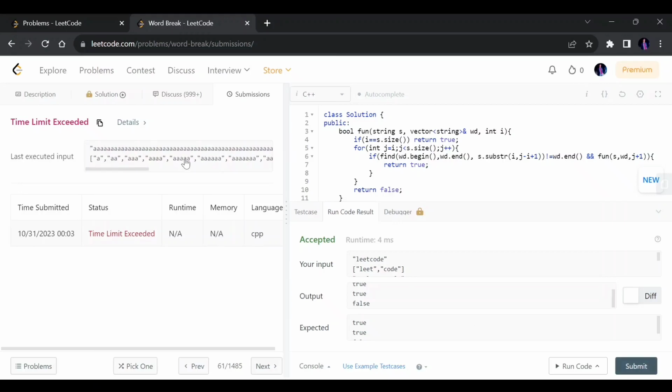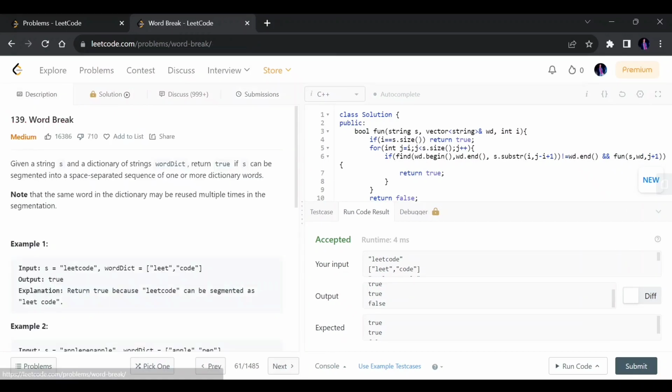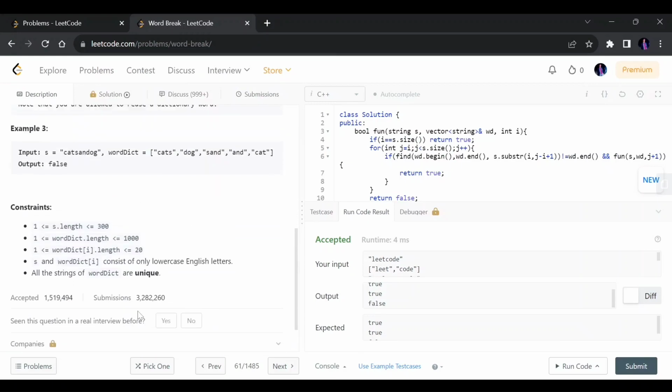So the brute force approach here gives me TLE, and it's obvious because the time complexity of this code is 2 raised to the power n, and the length of the string can reach a maximum of 1000. So 2 to the power 1000 is very large. And why is it 2 to the power n?